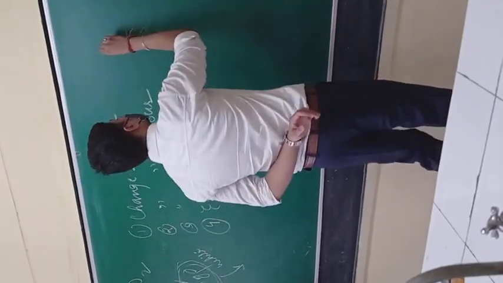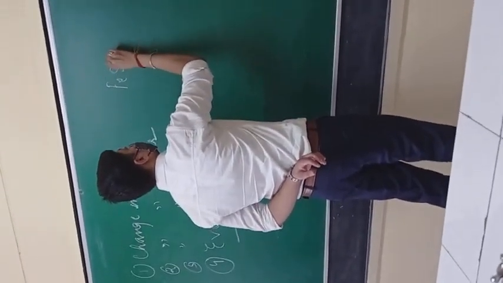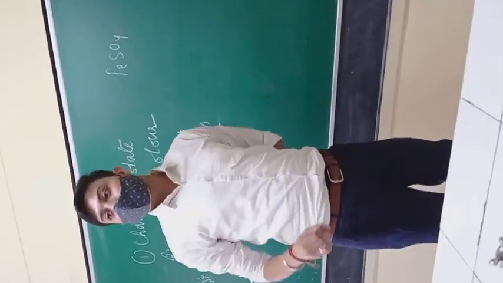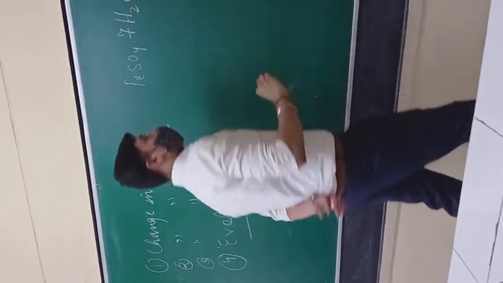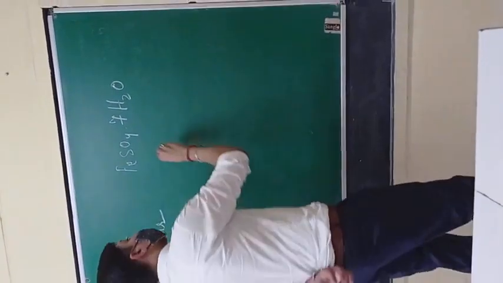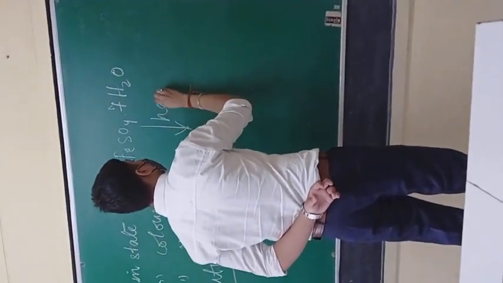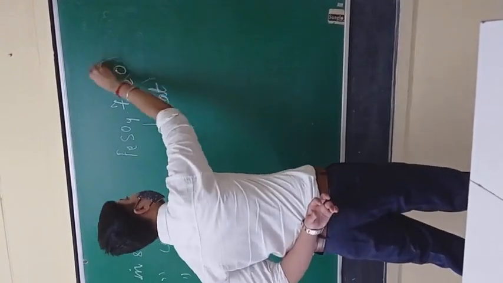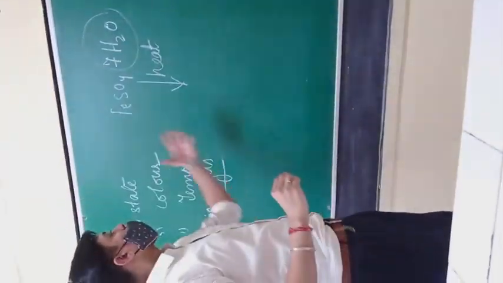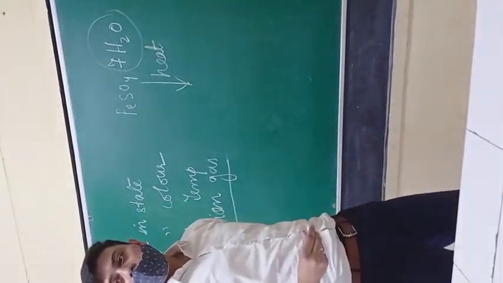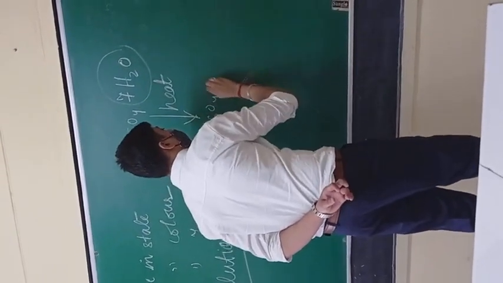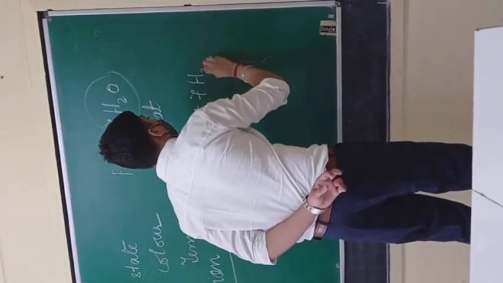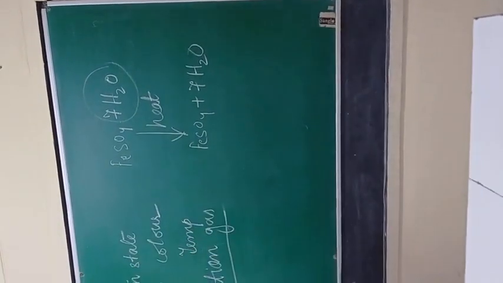Now we will be taking some amount of ferrous sulfate crystal. There are 7 molecules of water present in this crystal, right? That is what is known as water of crystallization. This is ferrous sulfate crystal. So first, when we heat this ferrous sulfate crystal, the water will be evaporated, and the color of the crystal will change. We will observe the color in the experiment itself, right? The 7 molecules of water will be evaporated in the test tube, and we can see that in the activity.